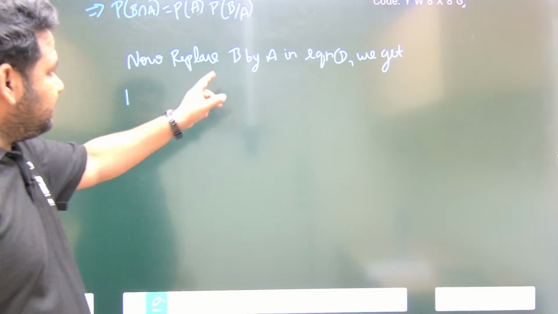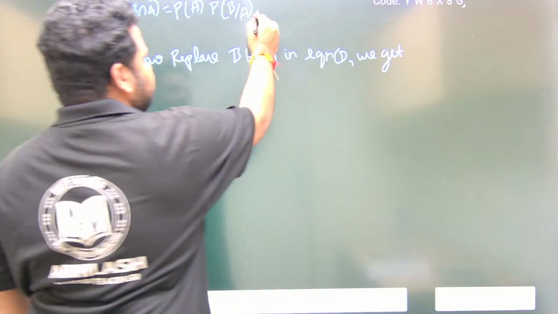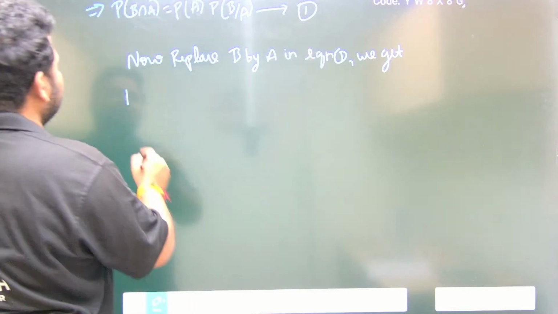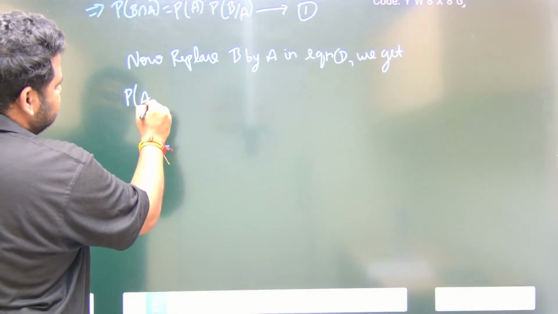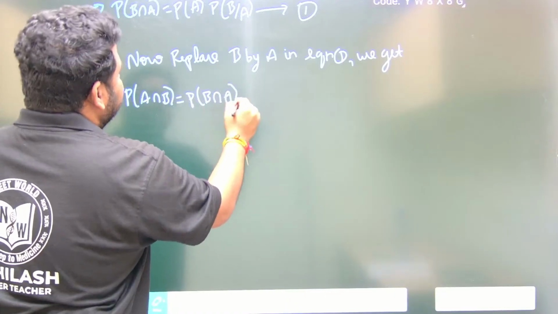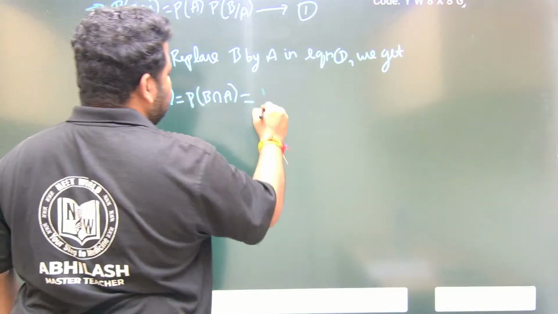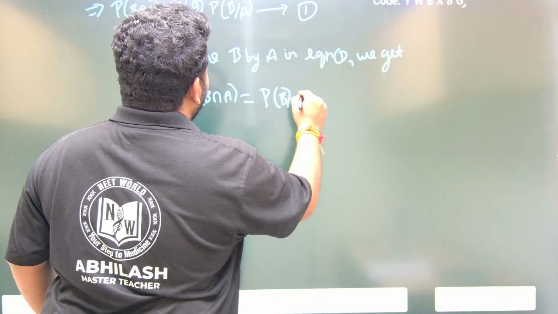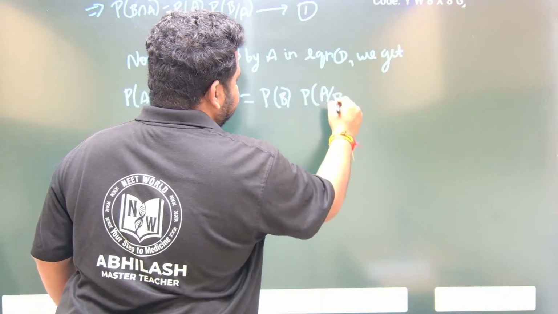Now replace B by A in equation 1. This is equation 1. We get P of A intersection B, or P of B intersection A. If I replace A by B, this will be equal to P of B into P of A by B. This is equation 2.